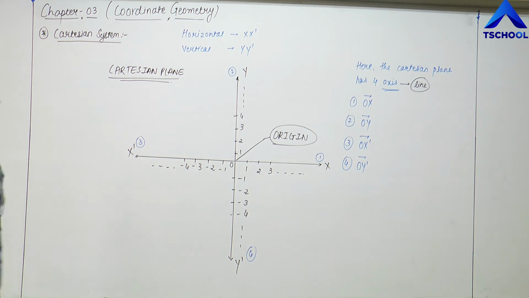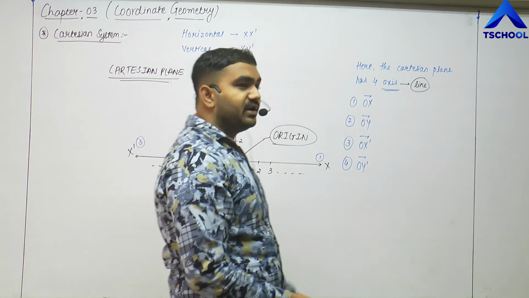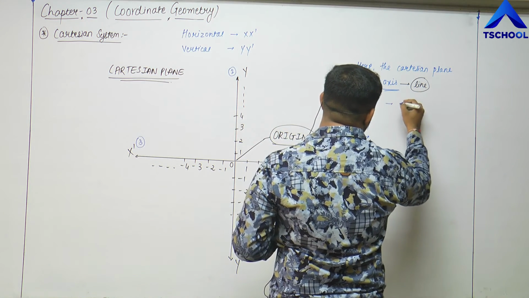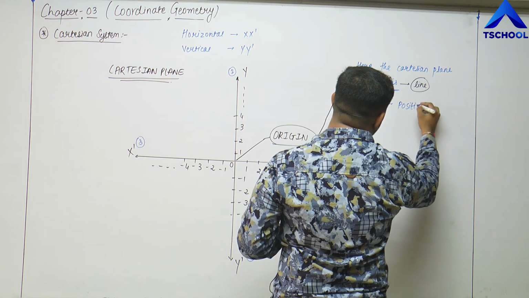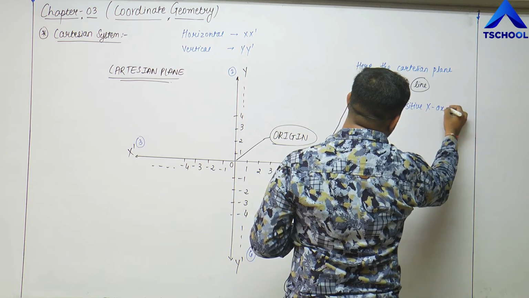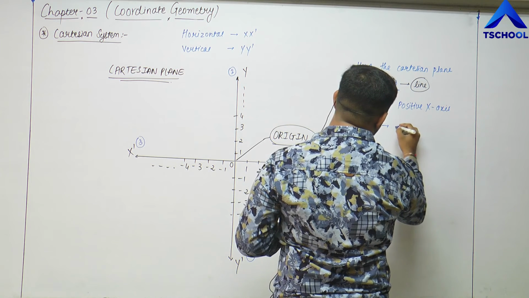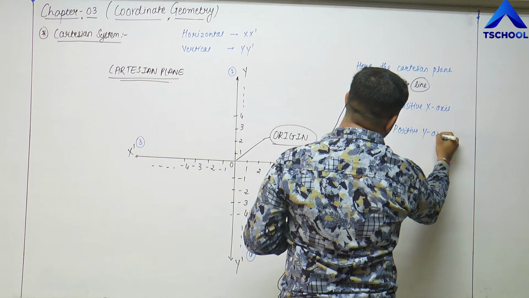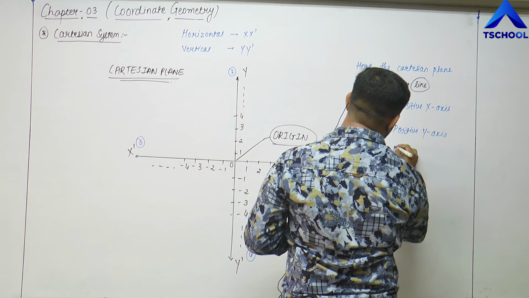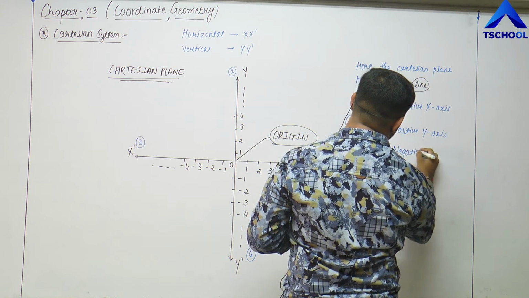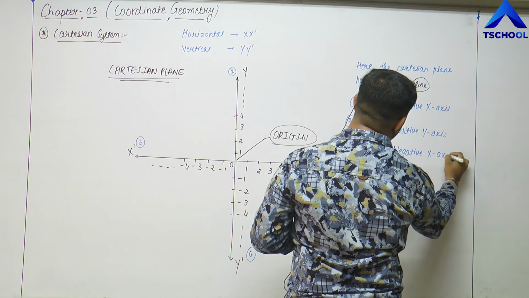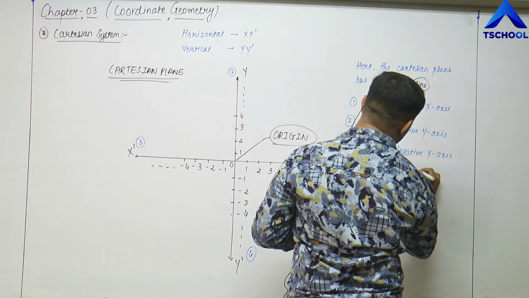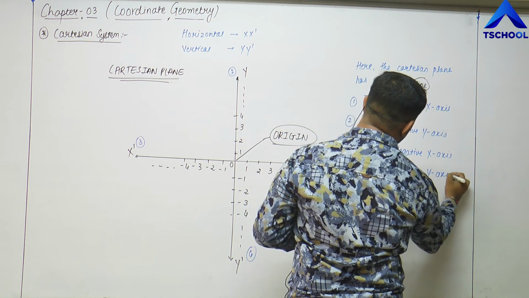All the lines shown here have unique names. OX is known as the positive x-axis. This is known as the positive y-axis. This is known as the negative x-axis, and this last one is known as the negative y-axis.